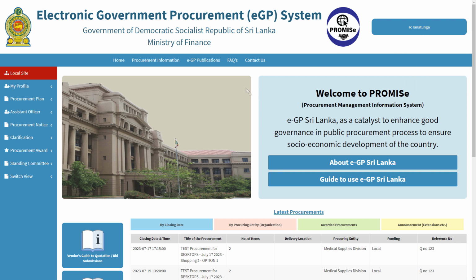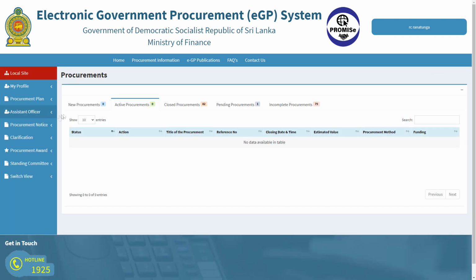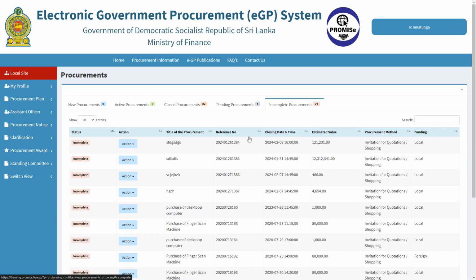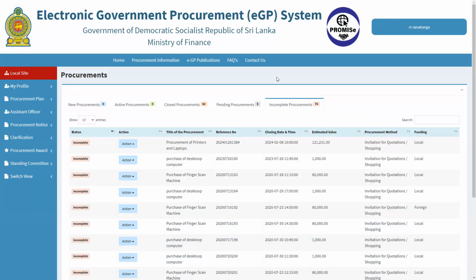To rework on an uninvited procurement, you should go to Procurement Plan, View Procurements, and select your procurements from the Incomplete Procurement section. Then select the procurement, click on the Action button, and click on Edit.